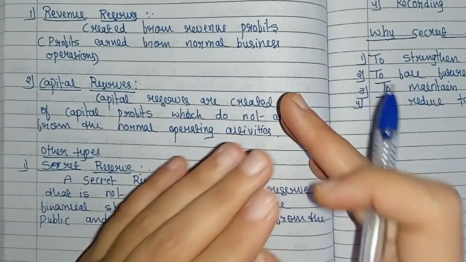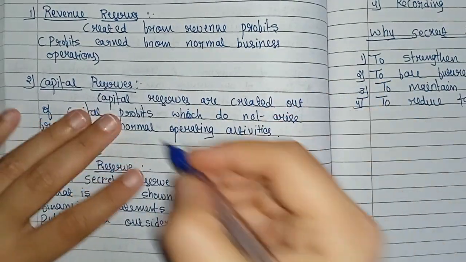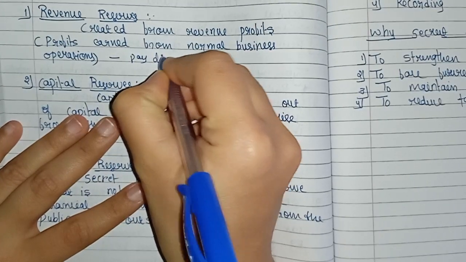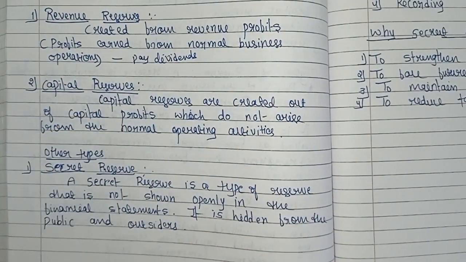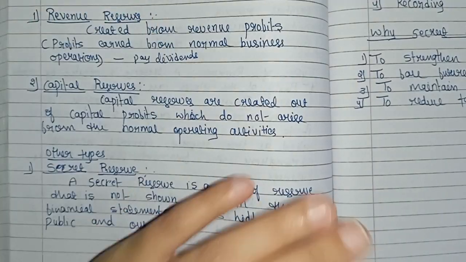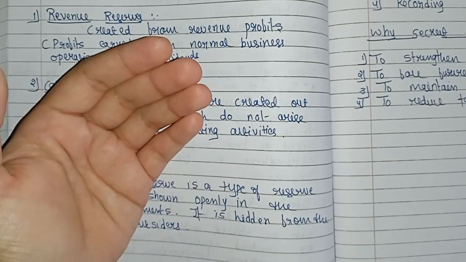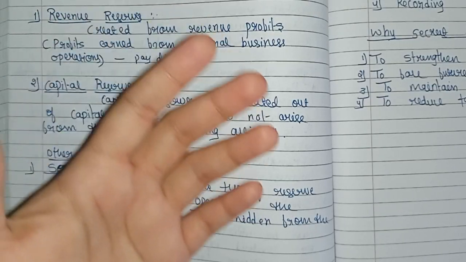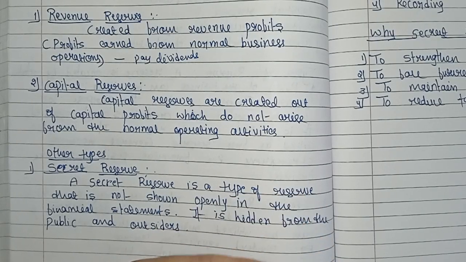Revenue reserves can be used to pay dividends or meet any business needs. That is revenue reserve. For example, general reserve, workmen compensation fund, investment fluctuation fund, dividend equalization reserve or debenture redemption reserve. Clear? These are examples of revenue reserves.